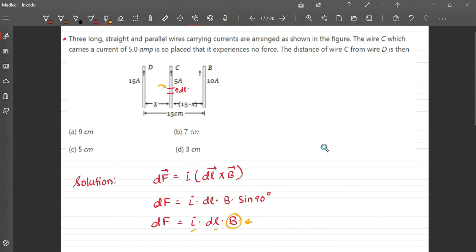So the net field at this point has to be 0. Now I am calling this point P.